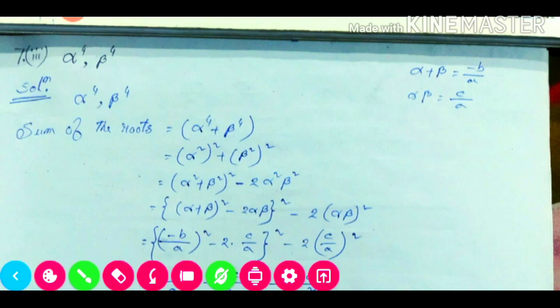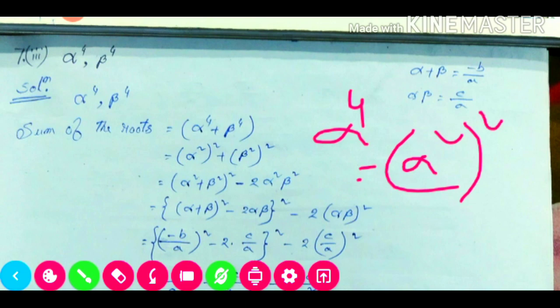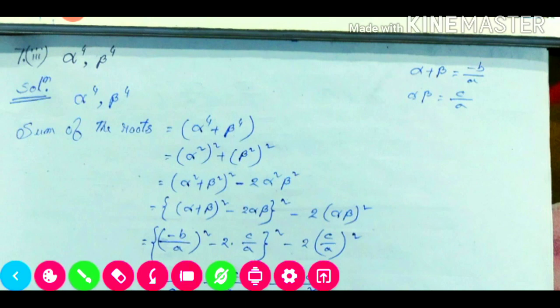So how to find the sum? Directly we are not able to. So alpha to the power 4 we can write as alpha square whole square, and the same way beta to the power 4 we can write as beta square whole square. Now here we have the a square plus b square formula. Alpha square is our a and beta square is our b.